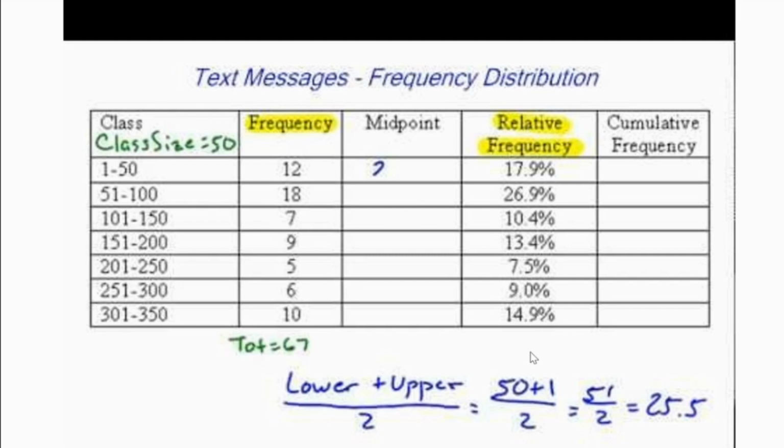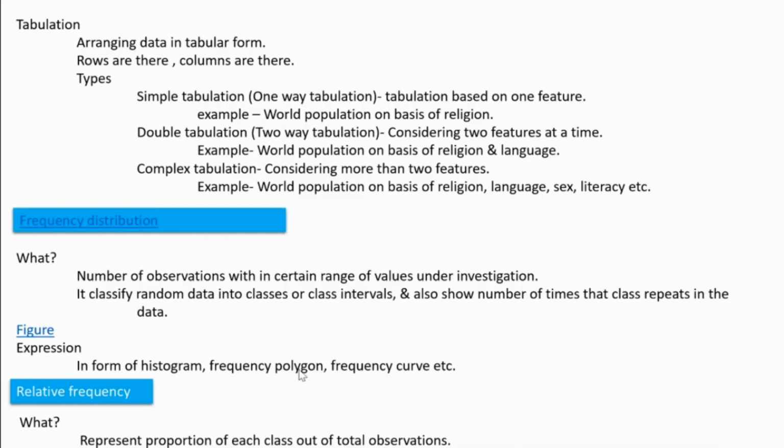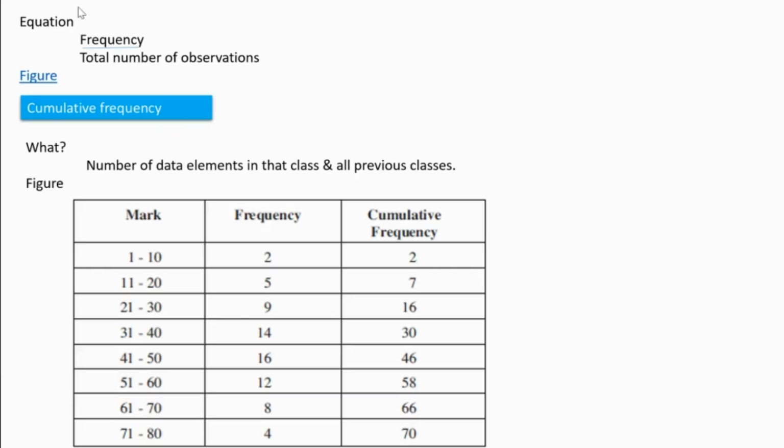Okay, that is relative. Relative means we can know a proportion, how much it comes. It will present the proportion of each class out of the total observations. Out of the total observations, what is the proportion of each class? Class means that range. It's a proportion. This is the relative frequency. Equation: what is the equation? Frequency divided by the total number of observations. The figure I have already shown to you.